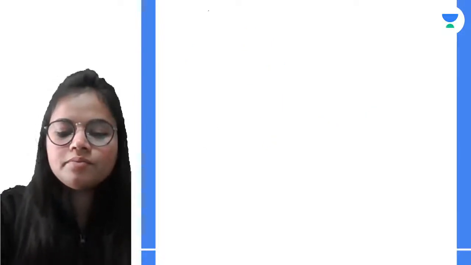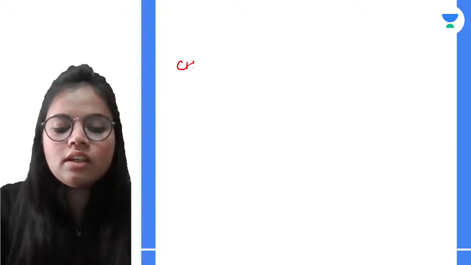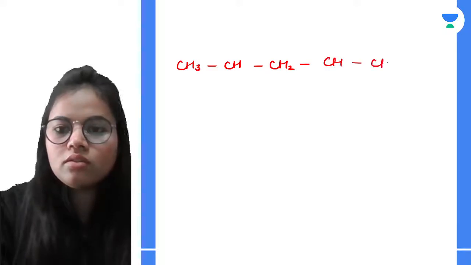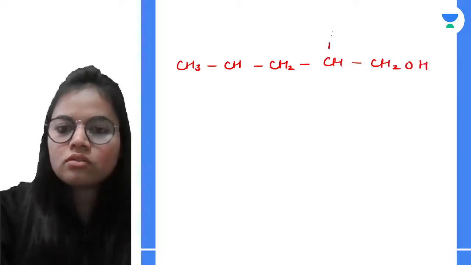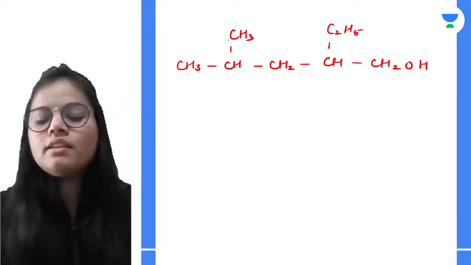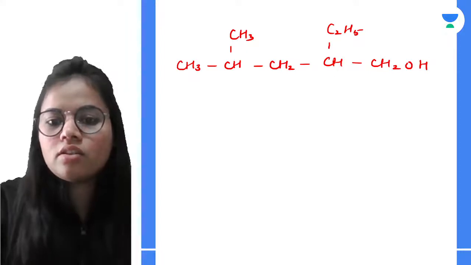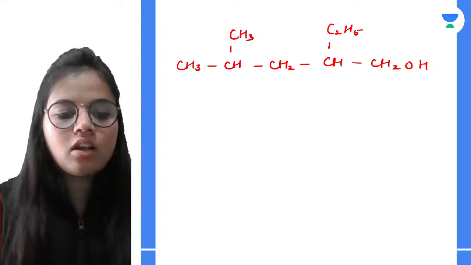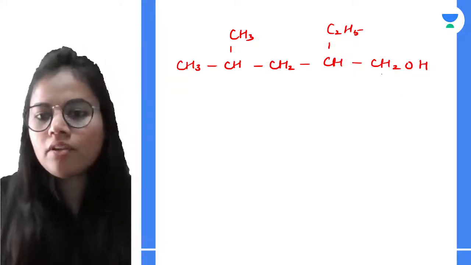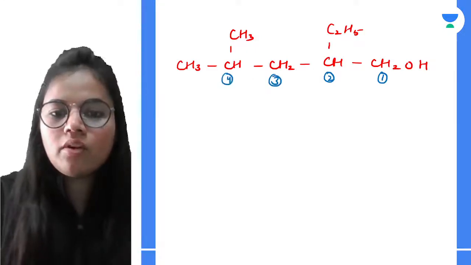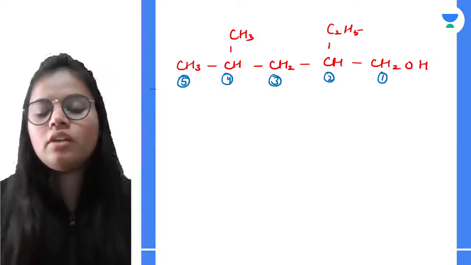Similarly, if I'm having another structure such as CH3CH, okay, this is my next structure. Now how to start the numbering? Of course, from the end which is getting the lowest number for the group. So I will be starting from here. 1, 2, 3, 4, and 5 carbons are present over here.